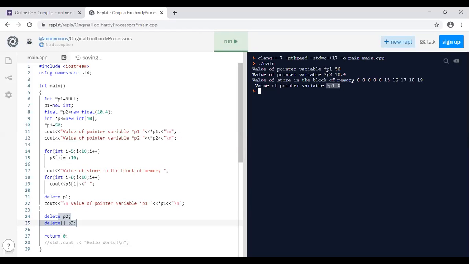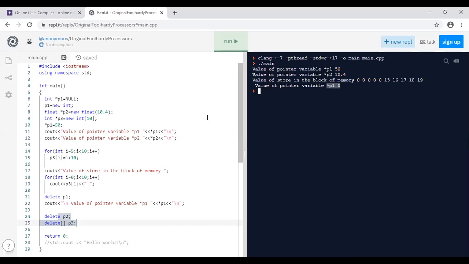Okay, so all the pointer variables are deleted. If we do not delete these pointer variables, then automatically when your program exits from that particular execution, whatever dynamic memory was created for these variables is going to be deallocated automatically.